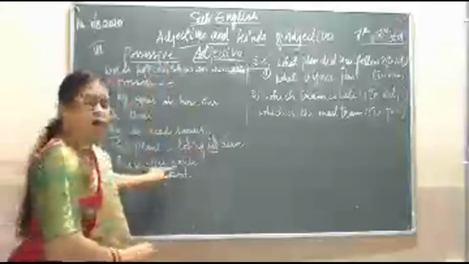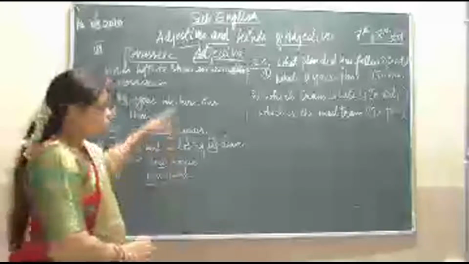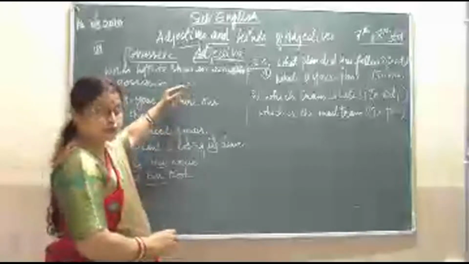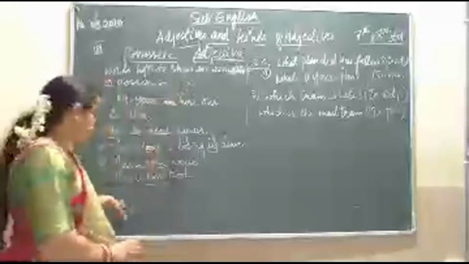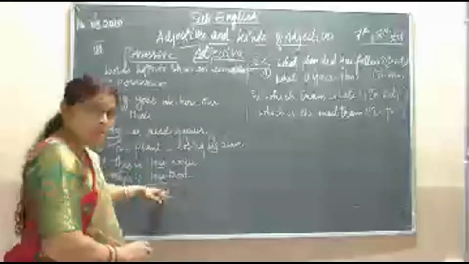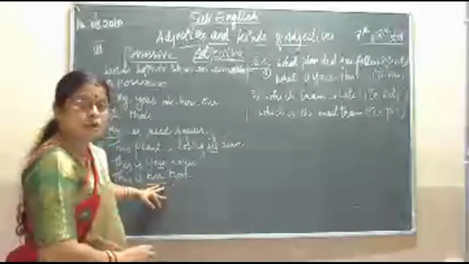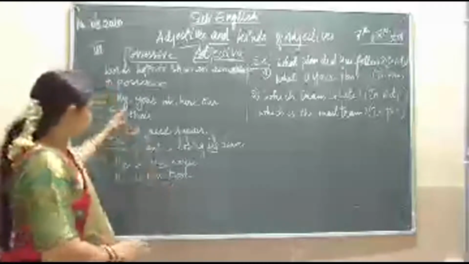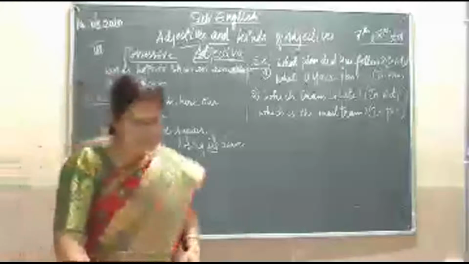This is your house. Here also we are showing the ownership, that is possession. Your is a possessive. Then last is: this is her book. Her book, not anybody else's. So her is also a possessive adjective. So these are all the examples for possessive adjectives.